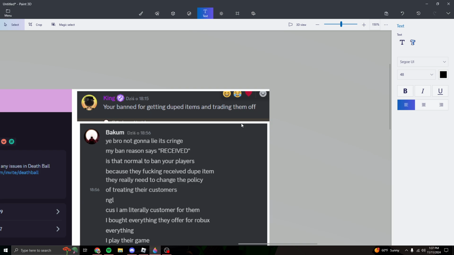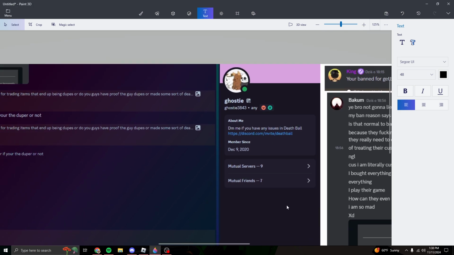So there is no way to knowingly tell you have a dupe. You can't say that anyone is at fault because, for all intents and purposes, it's a real item, and all of the tests we know don't work. So there's no way as players to, in good faith, trade off an item now, because anything can be a dupe. There is no way for us to tell, and there's no way to figure it out. So if you trade anything for an S grade and it's duped and you trade it off, you're getting perm banned. Now, for proof, here's Ghosty.